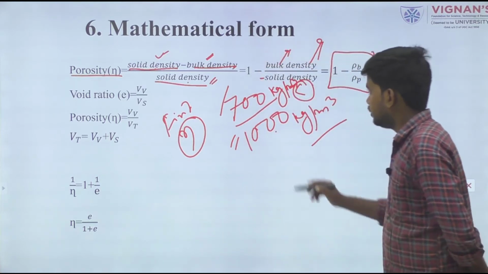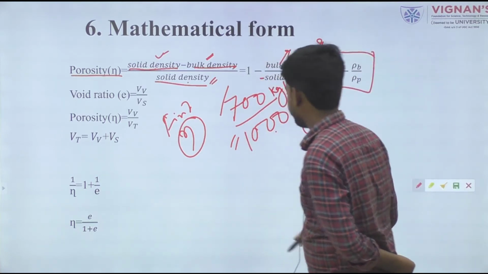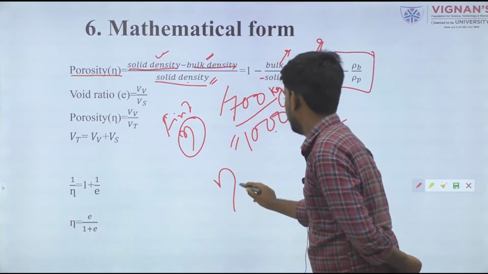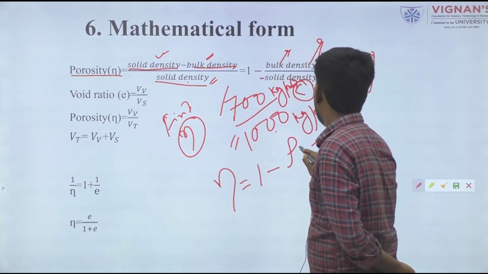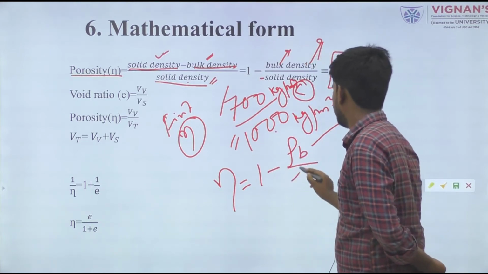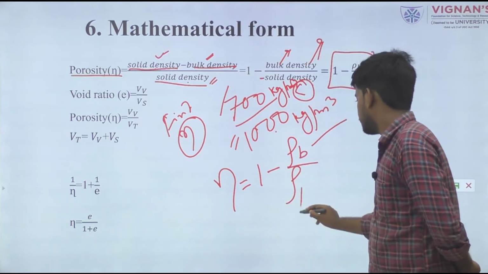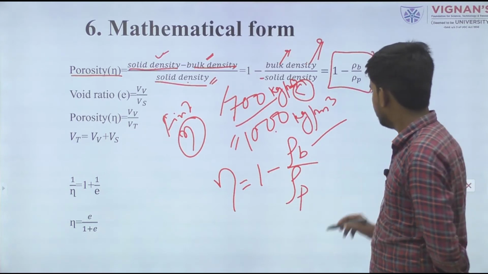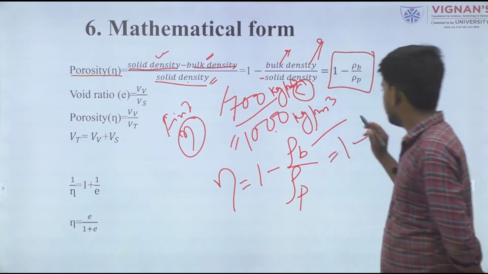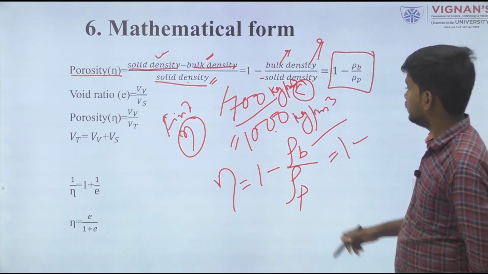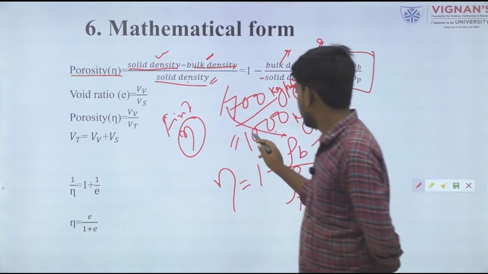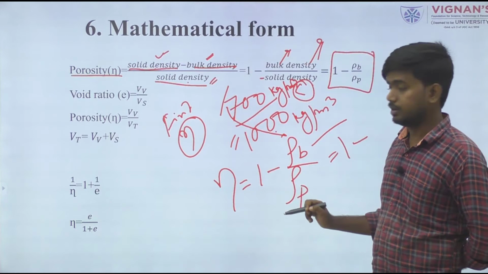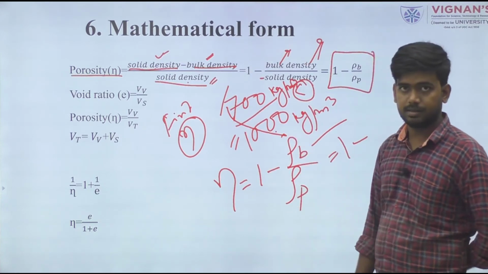To solve this problem, write the formula: porosity is equal to 1 minus bulk density by true density or solid density. Now you may be confused whether to put 700 or 1000 as the bulk density.